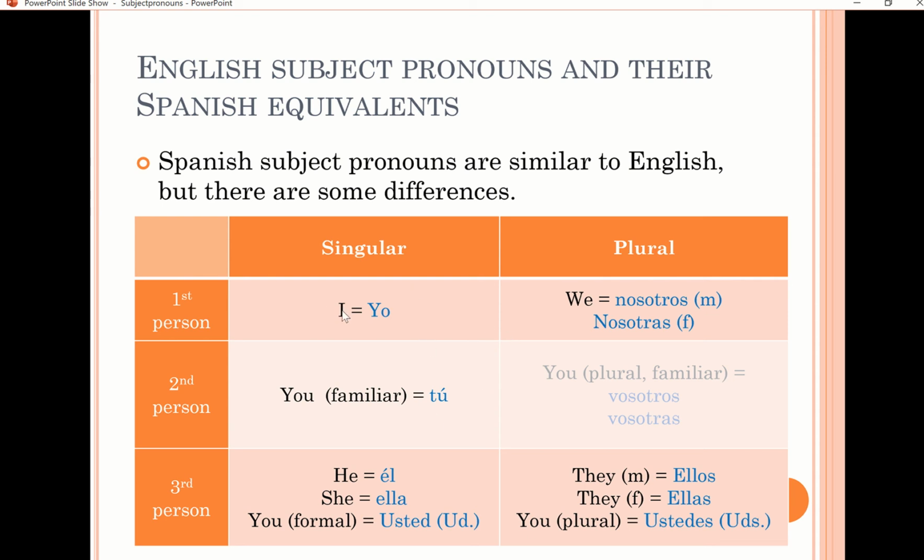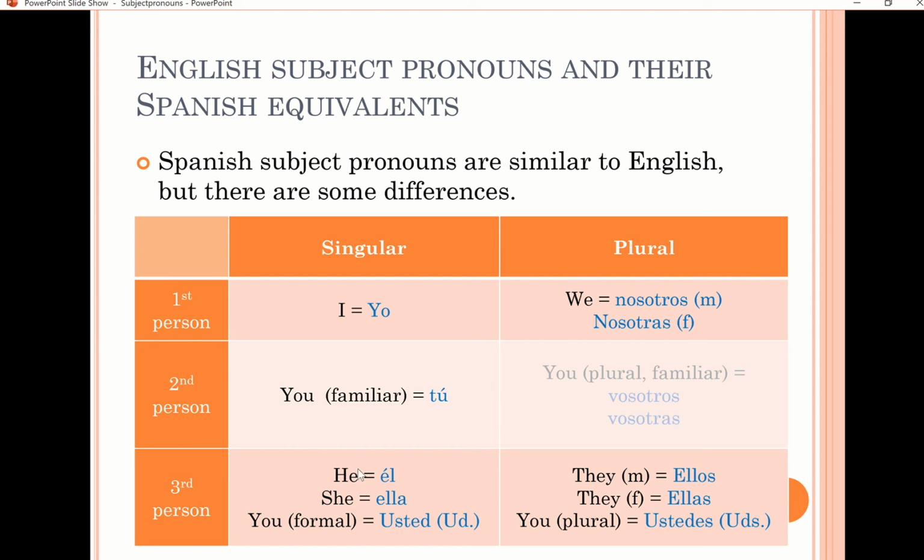Remember, I is yo. It doesn't matter if it's a man or a woman, it is yo, okay? Tú is you familiar, you're talking just to one person. It doesn't matter again if it's a man or a woman, okay? But if you're talking to one person and you want to be friendly, familiar, close to that person, then you will use tú. So this is the first person singular and this is the second person singular.